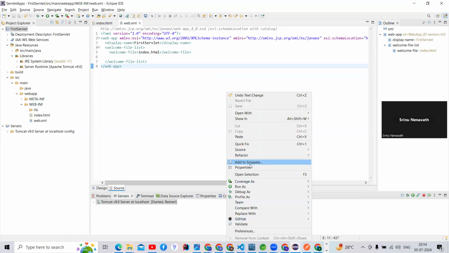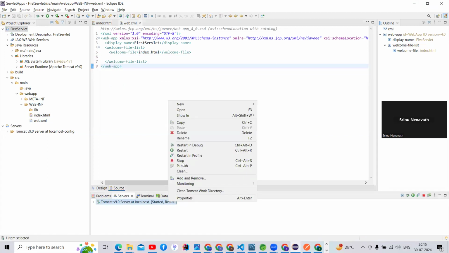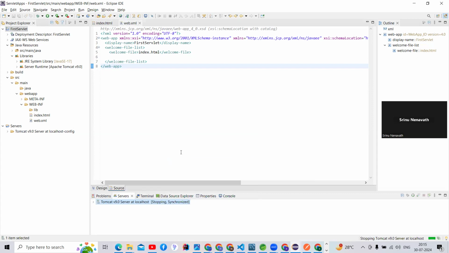How am I going to stop it? There are multiple ways we can stop the server, guys. Click here and you can stop the server, right? I'm going to stop my server and make the modification. So yeah, I did the modification, but we need to check that there is an index.html file, guys. So I'm going to create it. Yes, it is fine.